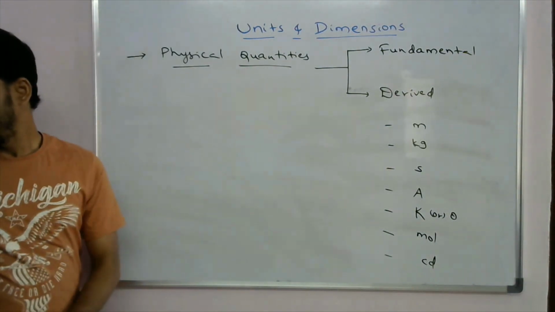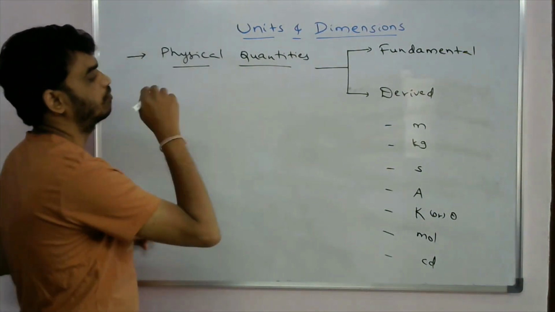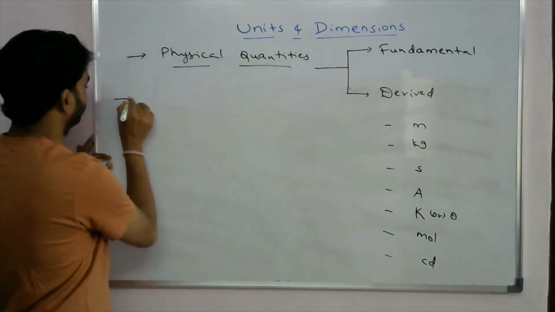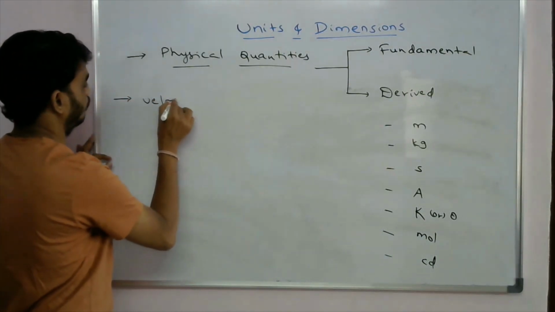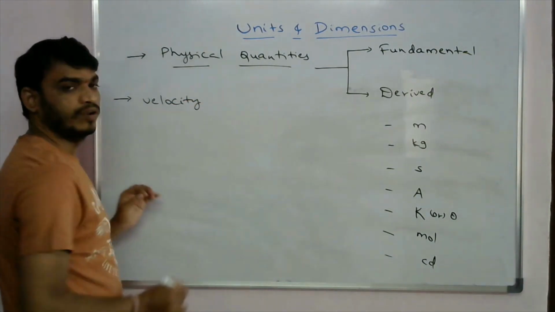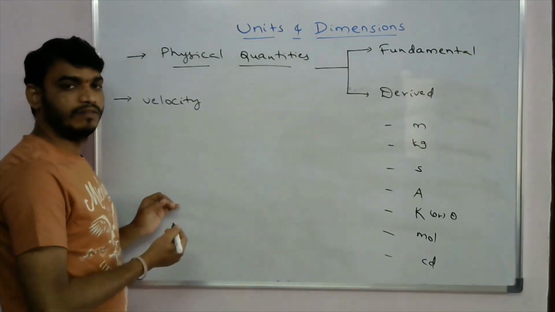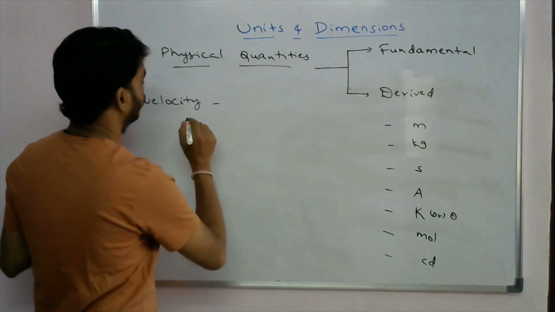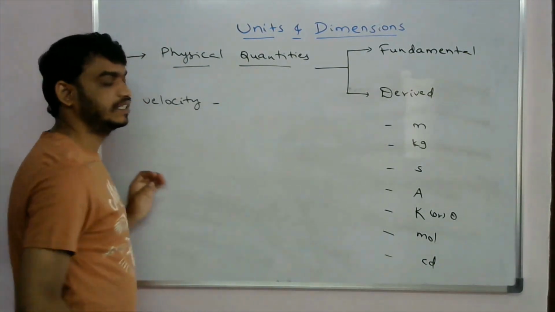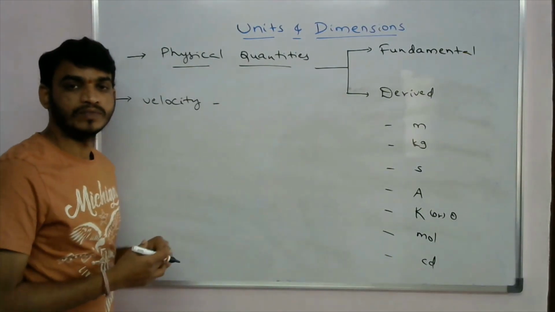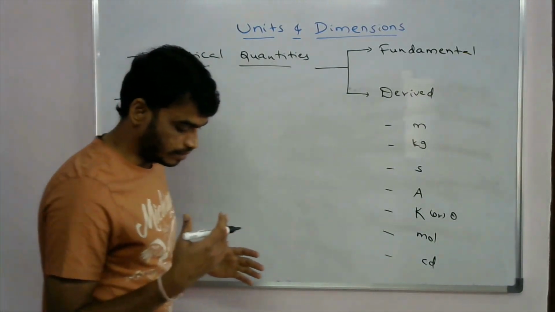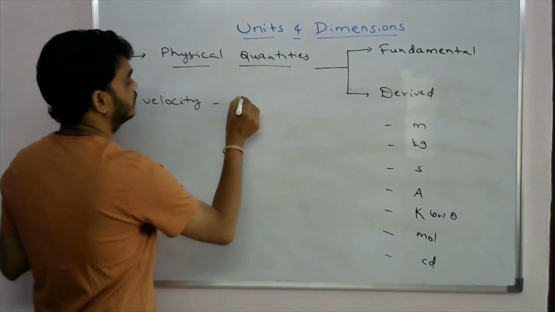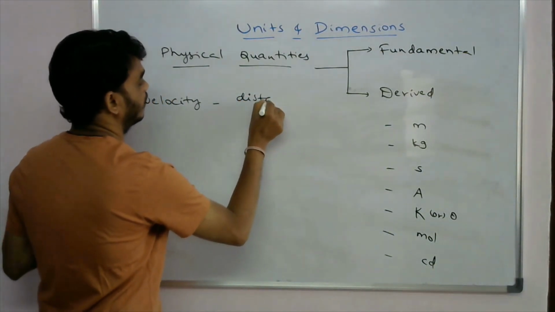Suppose I am taking any other physical quantity, say velocity. What is the unit for velocity? Meter per second. What is the velocity formula? Velocity means displacement by time, or distance by time.